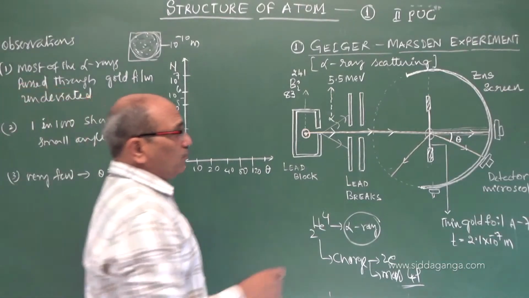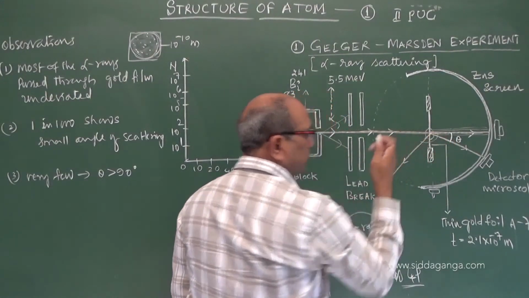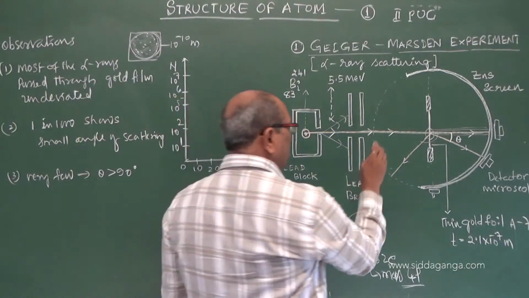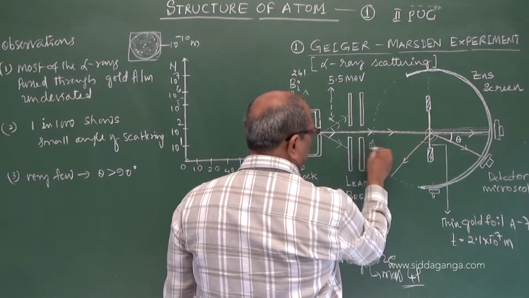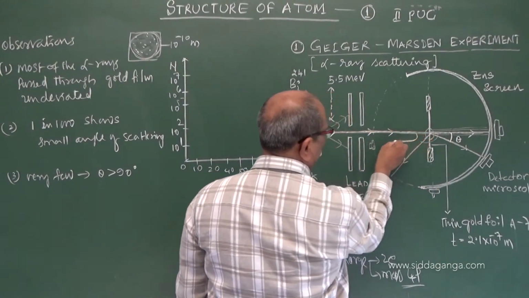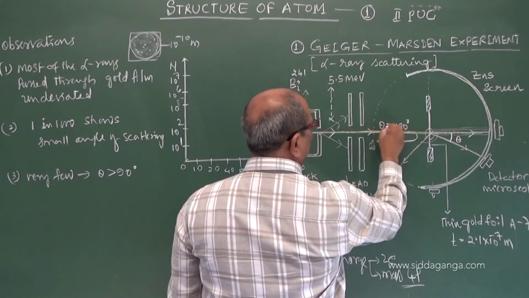Some, very few of them, this angle becomes more than 90 degrees. And even when the detector is brought to this position, the particle almost gets returned. It is 180 degrees, theta is 180 degrees.